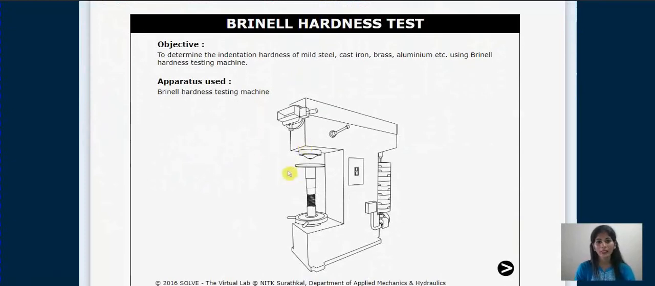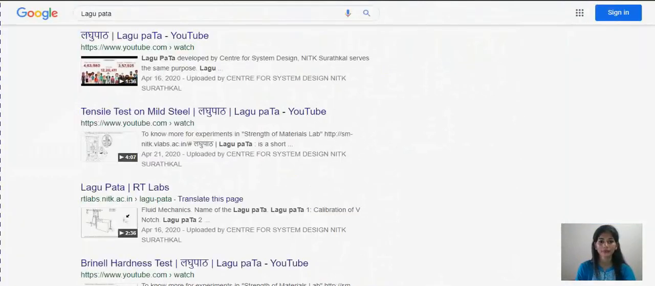You can carry out this simulation by using the procedure given in this, or in Google search for Laghupata. Go to the Laghupata of that particular experiment.